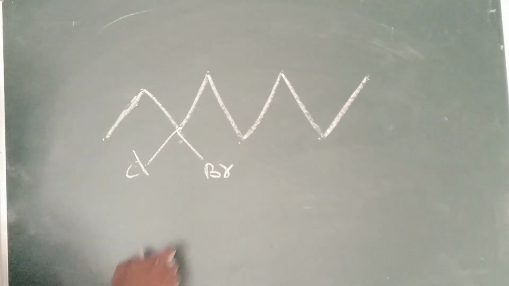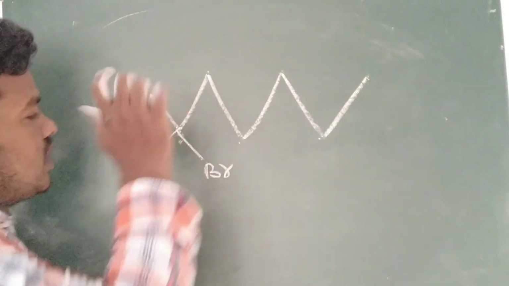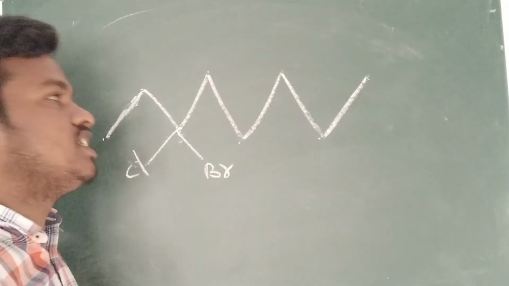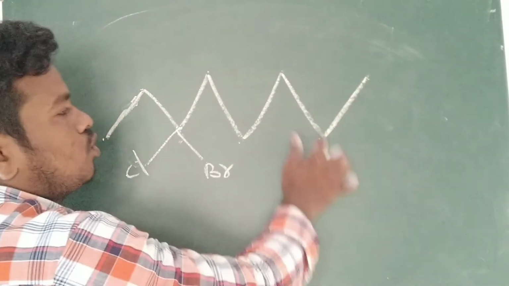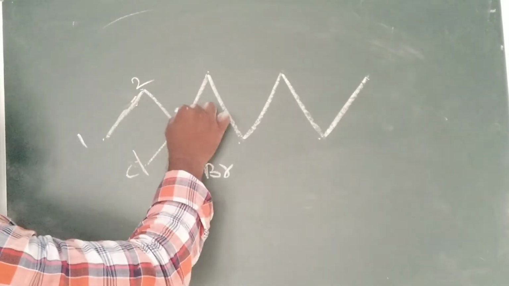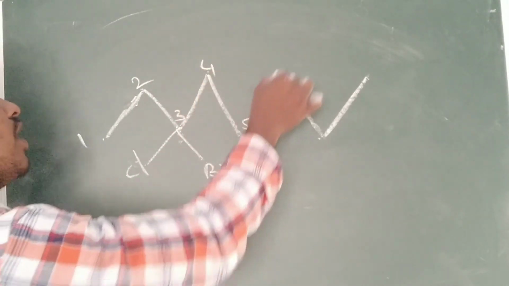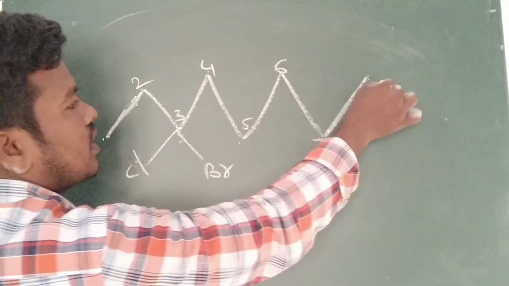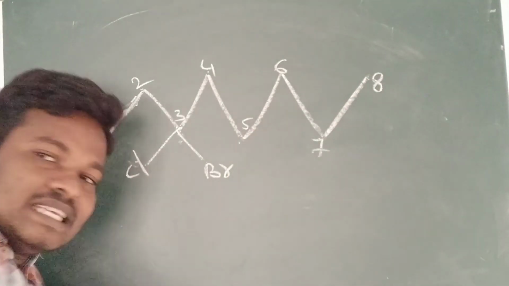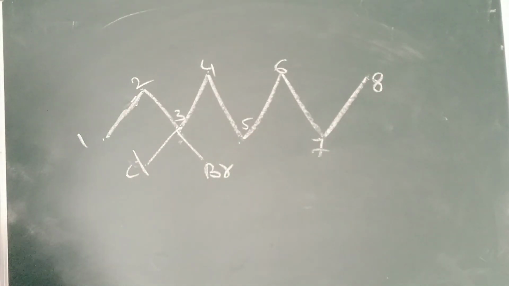Of course, whatever it may be, when substituents or functional groups are presented, they should get the least number. We should not start with 1, 2, 3, 4 like this. We should go here with 1, 2, 3, 4, 5, 6, 7, 8. This is another type of example you can see. So these should get the least number.